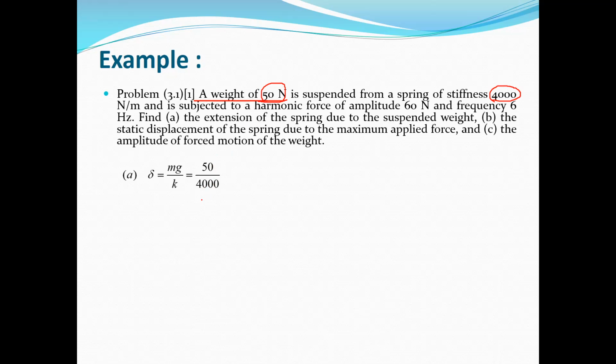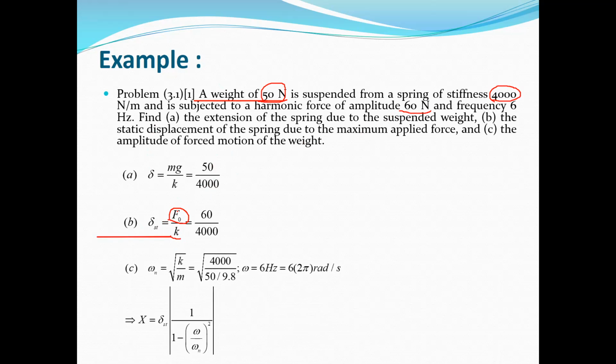So this is part A. For part B, we need to obtain the static deflection. The static deflection is equal to the amplitude of the external force, 60 Newton here, divided by the stiffness of the spring, K, which is 4,000. So this is the static deflection.